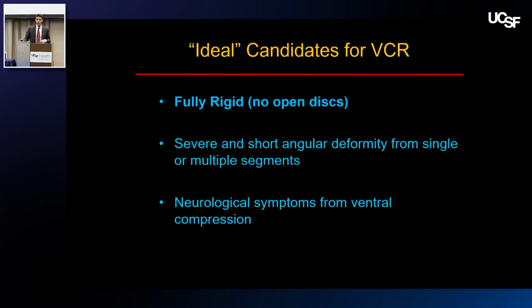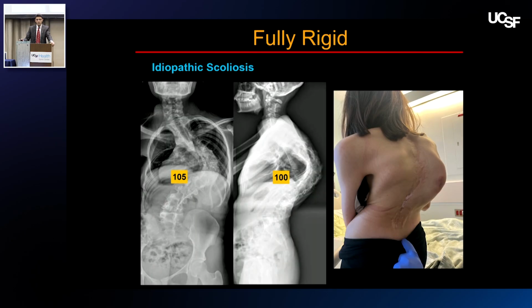So the fully rigid, no open discs, the severe and sharp angular deformities over a single level. And then I do think that if there's significant ventral compression from the deformity, then having neural decompression is advisable. So this is a lady, actually SIG asked me to take care of this. Thanks, lady from Poland. She was an SRS charity case.